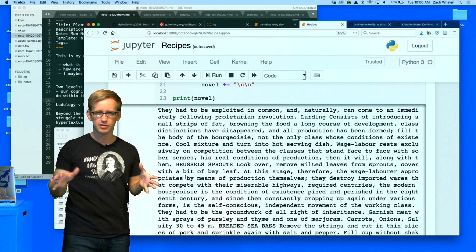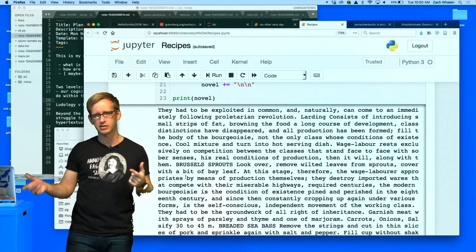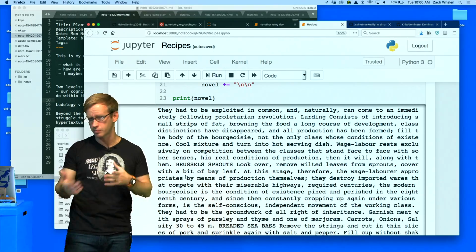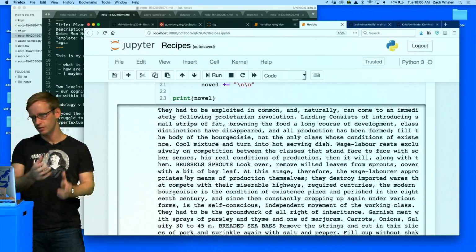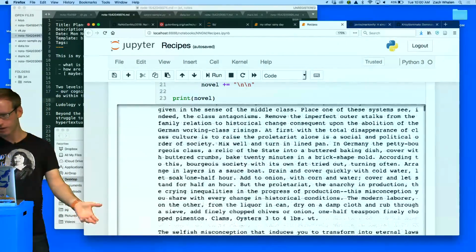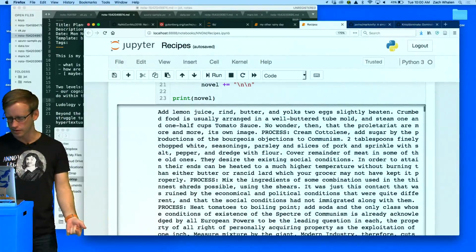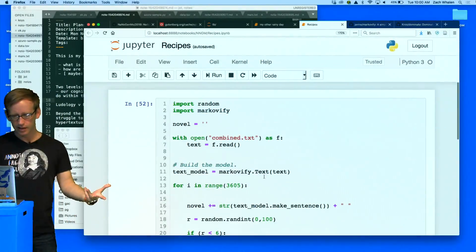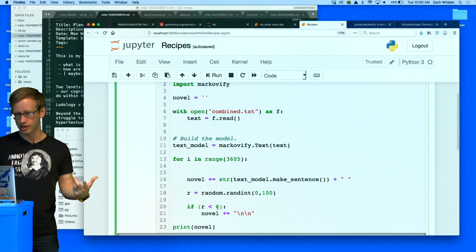So yeah, it's still pretty weird, but it's definitely more balanced, and the communist part is more visible. So the results are, I think, a little bit better. I think the paragraphs are pretty long. One thing I'd like to tweak right now is to make the paragraph breaks a bit more frequent.